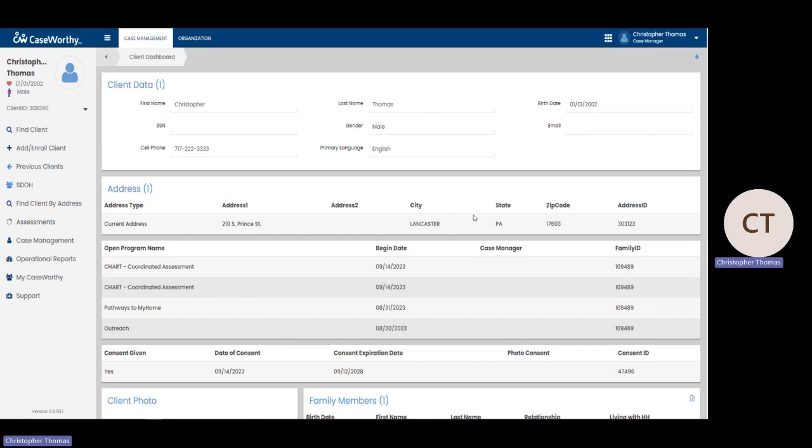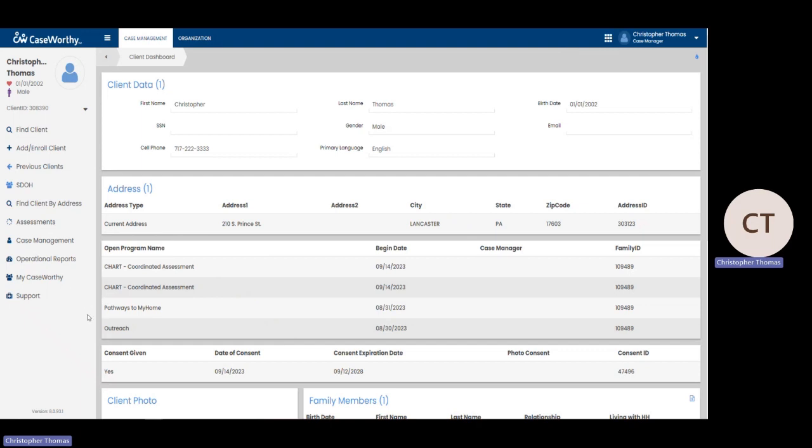If you need to change your password, for instance, we're going to give you a stock password when you start, if you'd like to change it to one that's easier for you to remember, you can do that using the My Caseworthy menu. Inside this menu, you will see another button that says My Caseworthy. That's where you can reset your password and change it to one that you select.